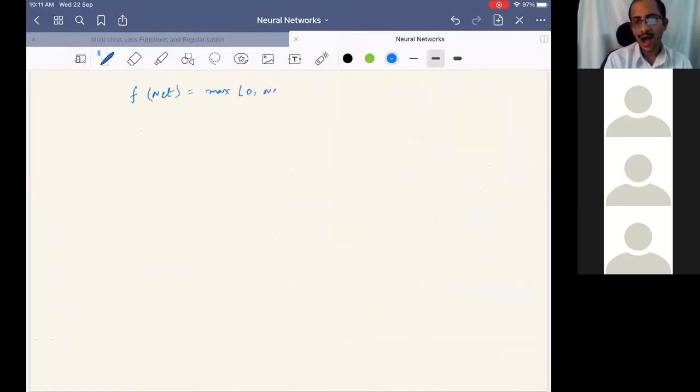This can be a scalar or a vector. If it is a vector, the max applies element-wise between 0 and the value. And if you see a graph between net value and f of net value, considering scalar, how does it look?